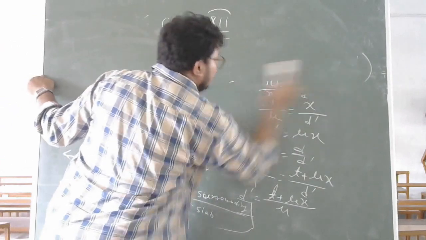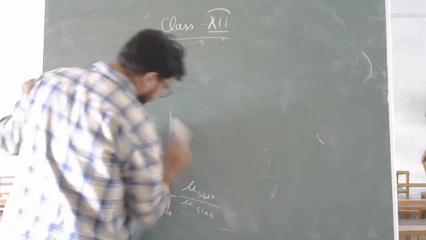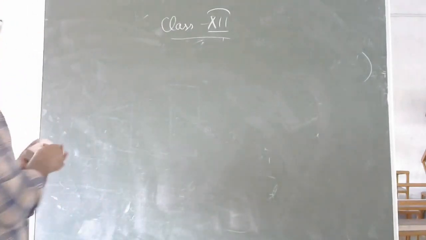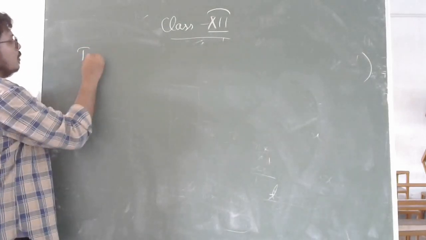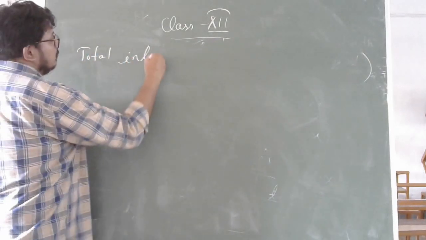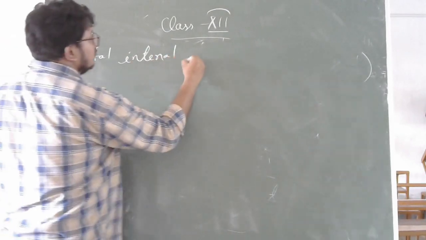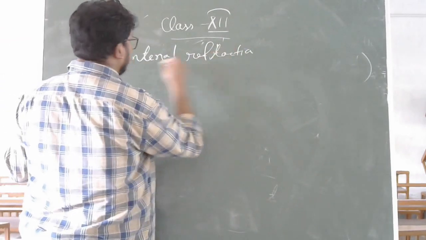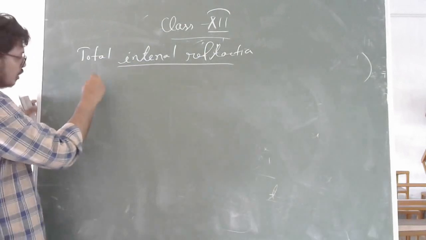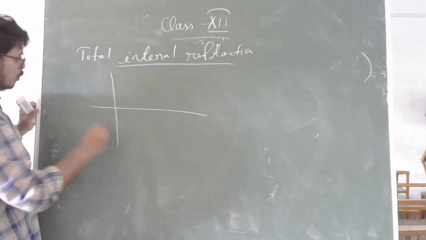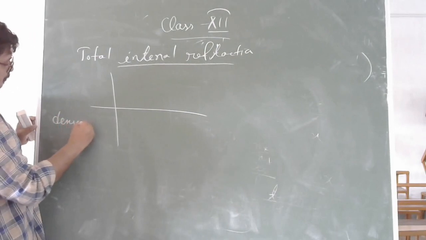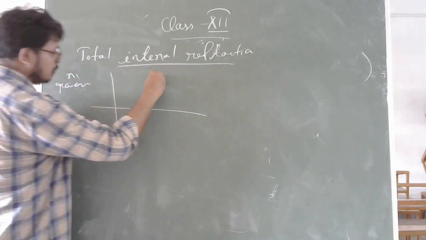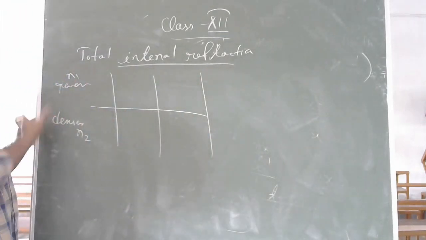The last topic you know already. For today I am going to teach you total internal reflection. See, when light travels from denser medium to rarer medium, the first consideration is it should travel from denser medium to rarer medium.